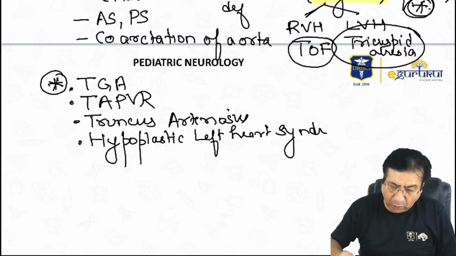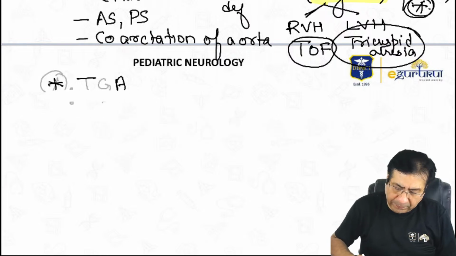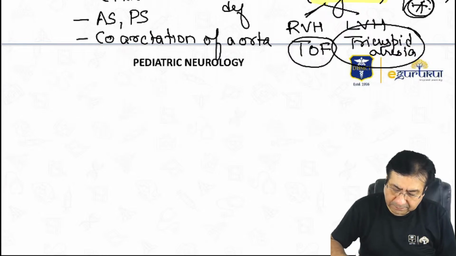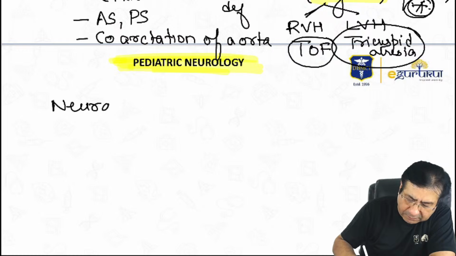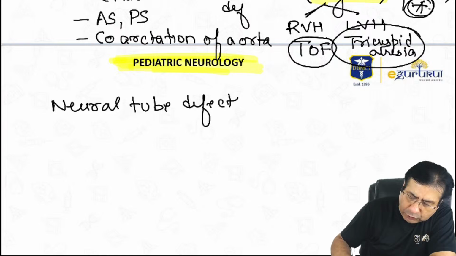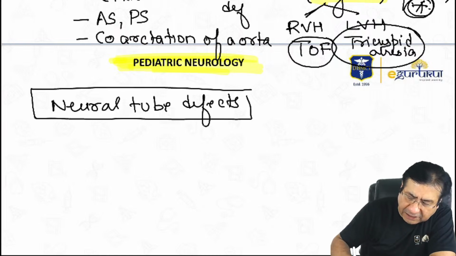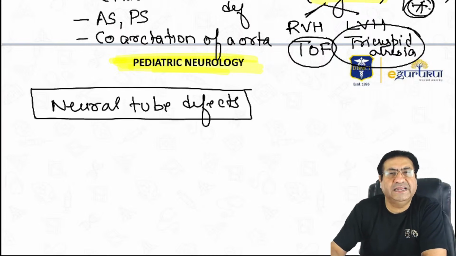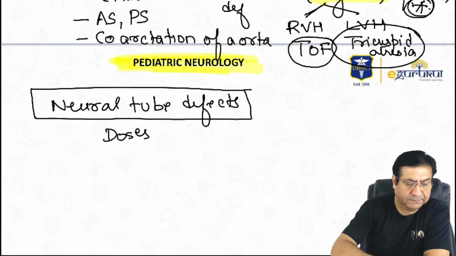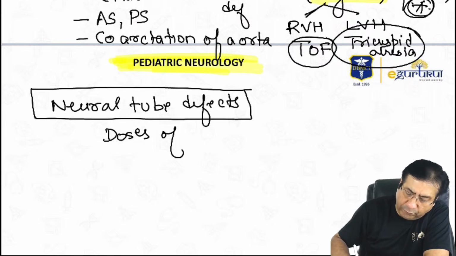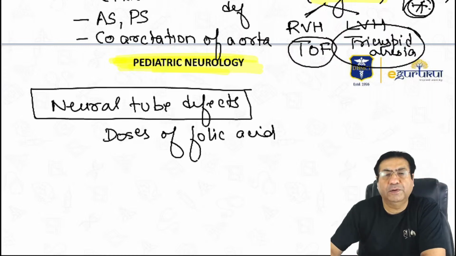Let us now come to neurology. Some important topics related to pediatric neurology. Now, in neurology, I will first talk about neural tube defects. In neural tube defects, which are congenital neurological disorders seen in children, the most important thing that is asked is the doses. The doses of folic acid that should be given to prevent neural tube defects.